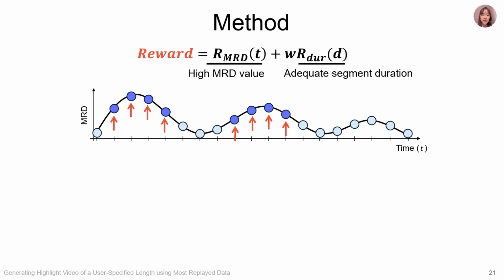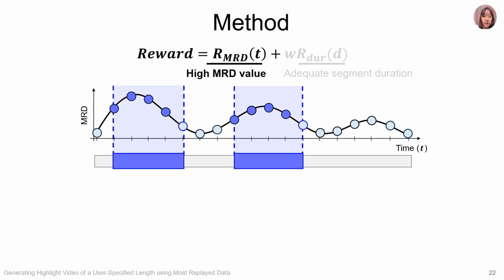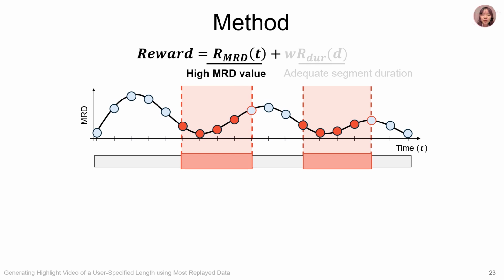Each selected timestamp is assigned a reward according to the reward function, which considers two factors, R MRD and R duration. First, high MRD values yield high MRD rewards. For example, selecting timestamps from high MRD areas yields a high total reward, whereas selecting from low MRD areas will yield a low total reward.